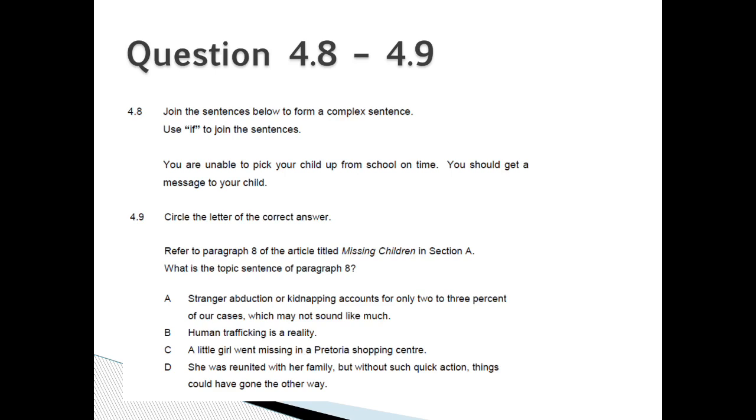A. Stranger abduction or kidnapping accounts for only 2 to 3% of our cases, which may not sound like much. B. Human trafficking is a reality. C. A little girl went missing in a Pretoria shopping centre. Or D. She was reunited with her family, but without such quick actions, things could have gone the other way.